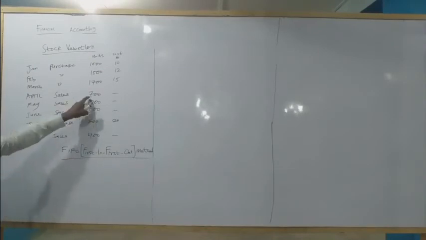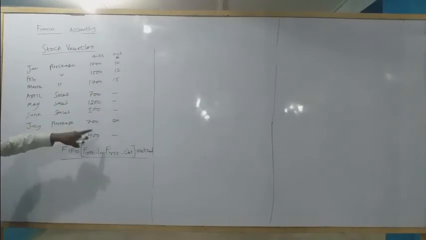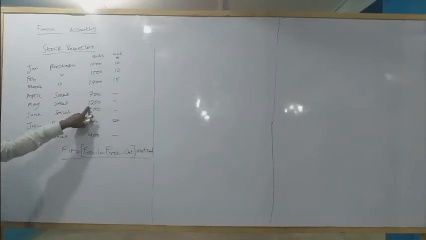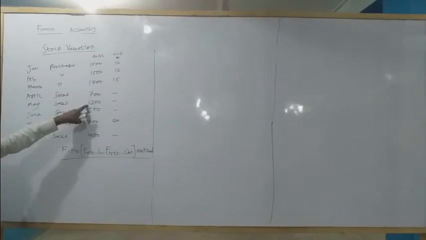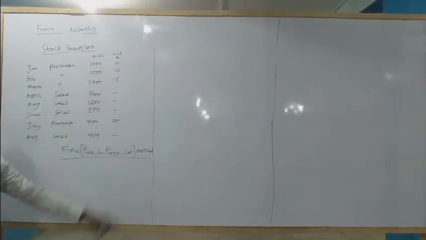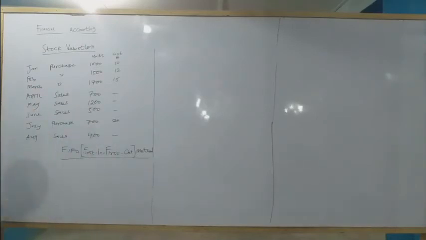So we are taking this 700 out of this 1,000, then we are moving down. 700 out of 1,000 remains 300. Then the 1,200 is what we sold next. This one remains 300 after removing 700. So we remove the 300 from here, then the balance we move to the next. That's how we go, first in, first out, before we now go to last in, first out. So let us try this and see how it goes.